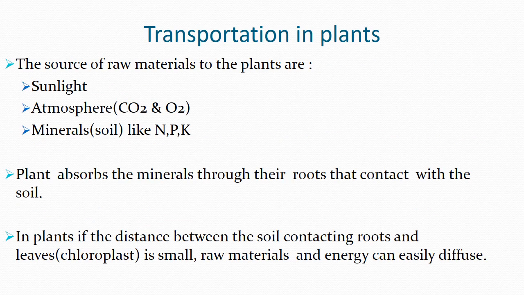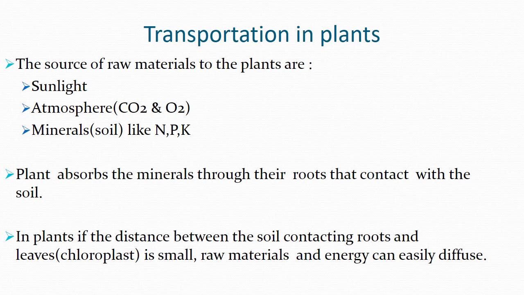Now, we have to point out how transportation takes place in plants. Which kinds of materials need to be transported in plants? We know that plants are able to prepare their own food by absorbing sunlight. This sunlight is changed into chemical energy.